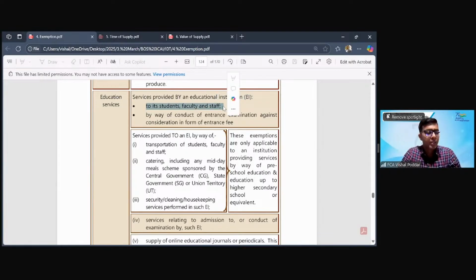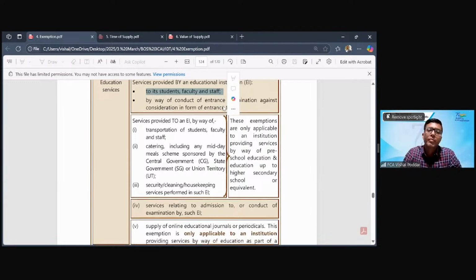So any service, it may be the education service, it may be the boarding lodging service, it may be the food service, it may be the extracurricular activity service, any service given by a school, college, whoever is covered in education institution, to their students, to their faculties, to their other staff. All service, any service would be exempt. I hope this is clear. Second,